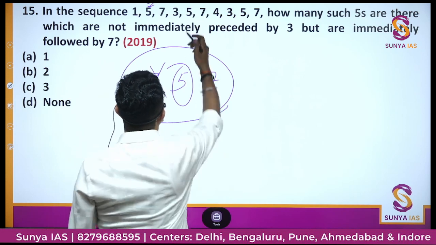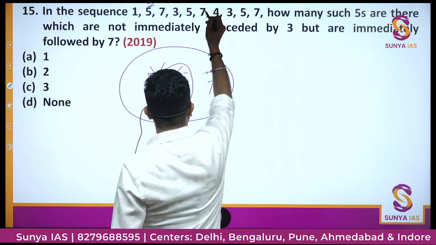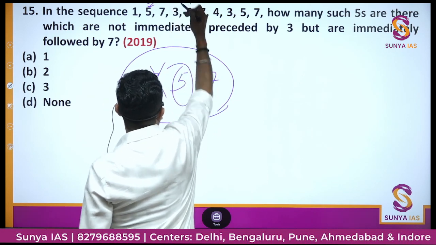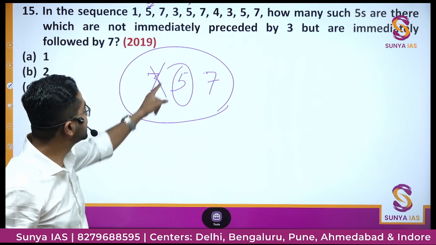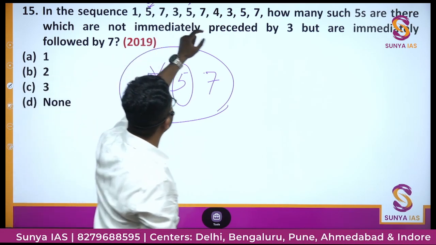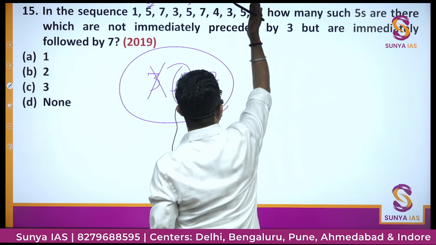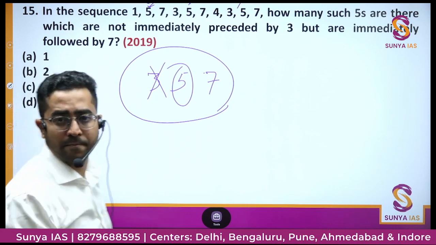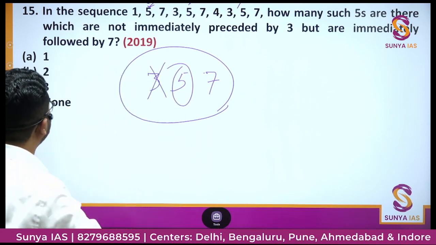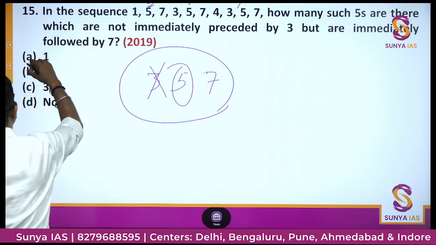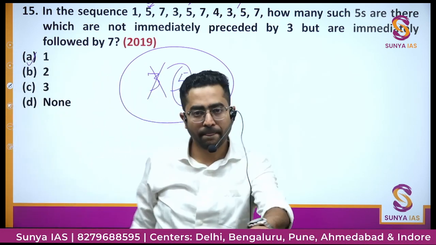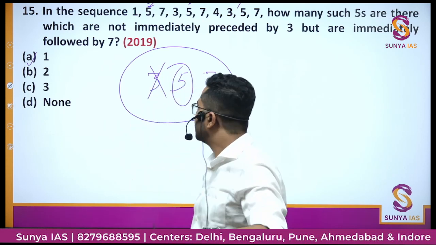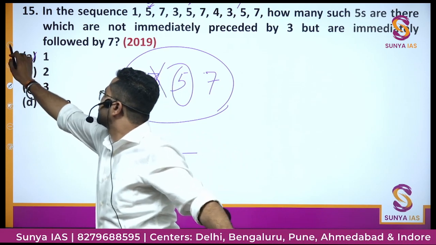We'll see this 5. It is following 7. It is fulfilling one condition, but you can see the preceding term is also 3. That means it is not the case. It should not be the case. But ये follow हो रहा है यहाँ पे, so this 5 is not right. And again this 5 also, following term is 7 but preceding term is 3. Then this 5 will also not be counted in our answer. Then how many such 5s are there? I think we have got only one 5. Then the option would be 1. Got it? कुछ भी difficult नहीं था? Next question.